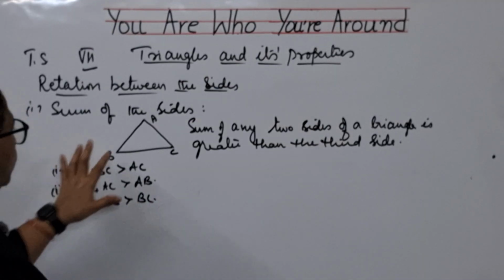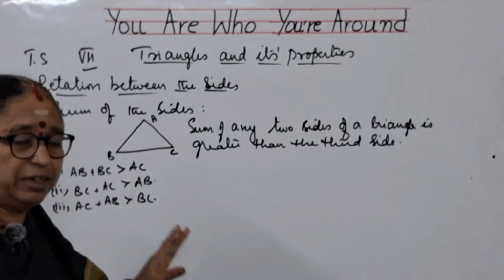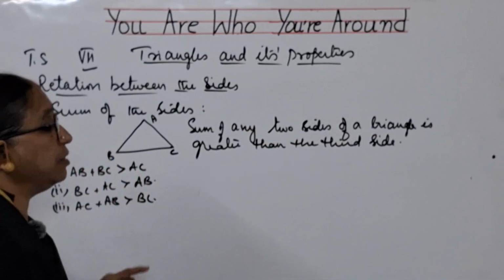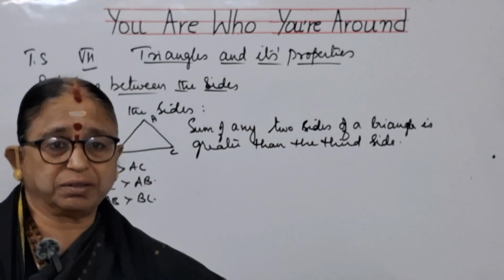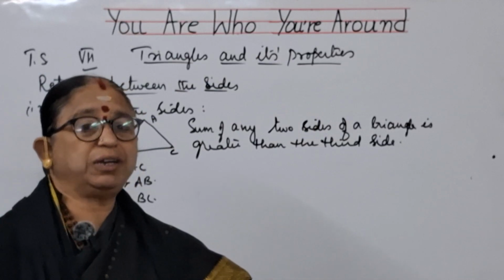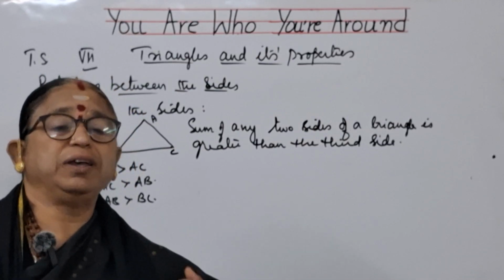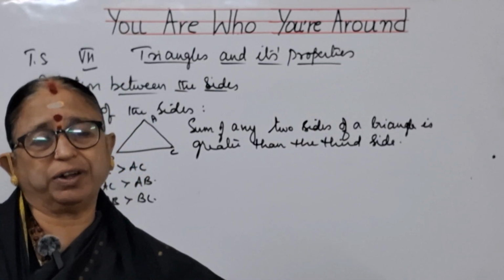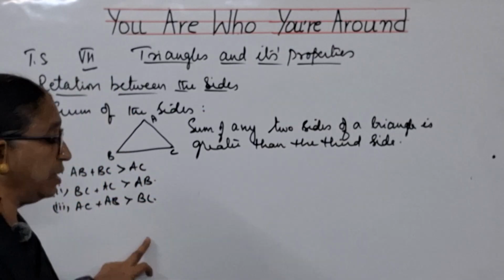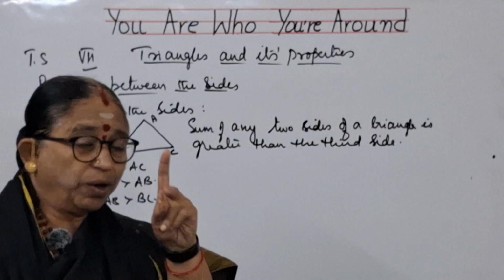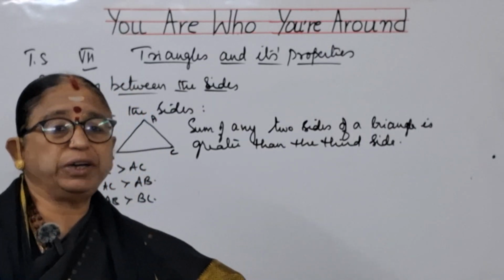So any two sides, if you take, children, it should be sides in the sense sides measure. They'll be giving so and so side is so and so centimeters. So after they have given, you will be having certain questions, children, whether triangle is possible or not. For that, what you have to do? You have to find out all these three sides, not one set. All the three sets you have to find out.